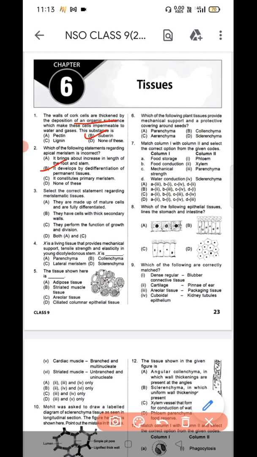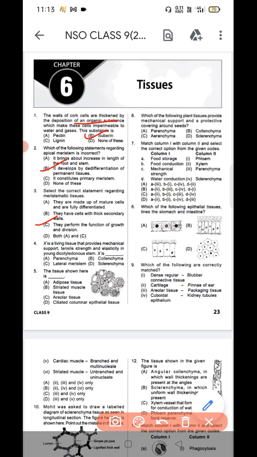Next question number 3, select the correct statement regarding the meristematic tissues. They are made up of mature cells and are fully differentiated. They have cells with thick secondary walls. They perform the function of growth and division, both A and C. So question number 3 option C is the correct answer. They perform the function of growth and division.